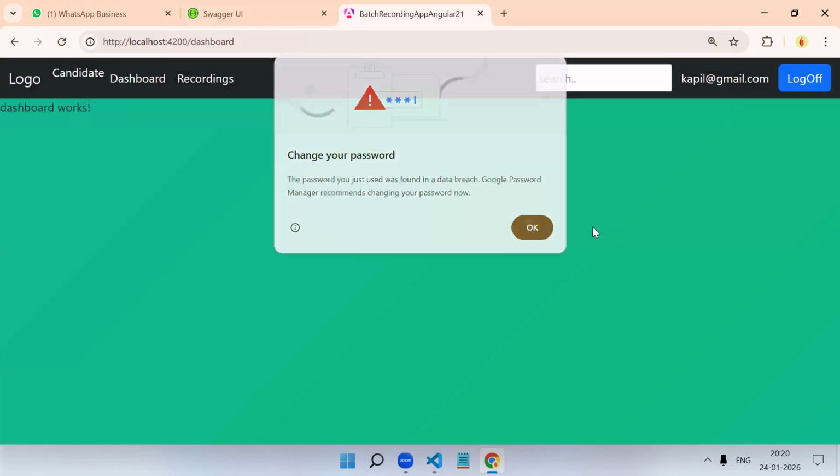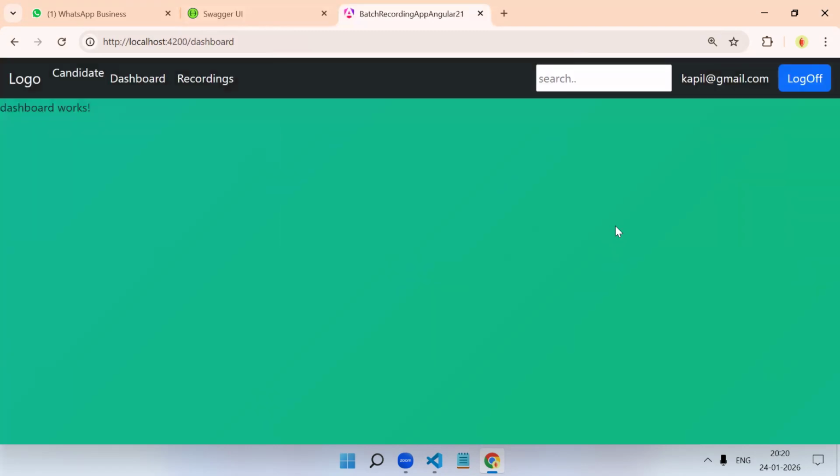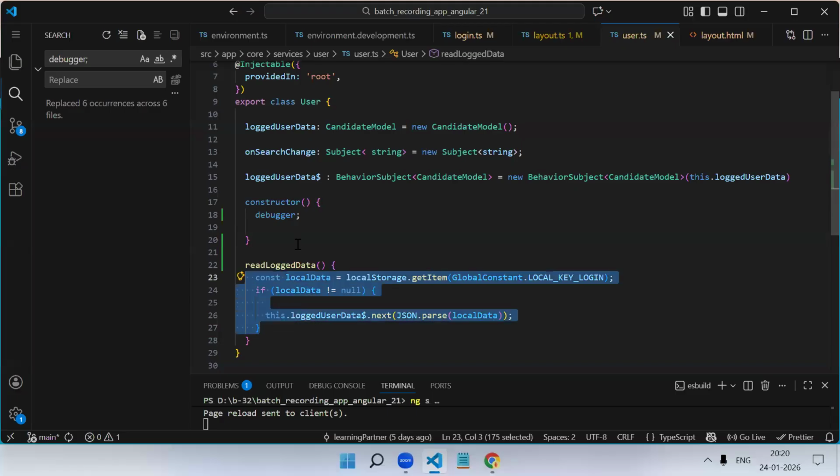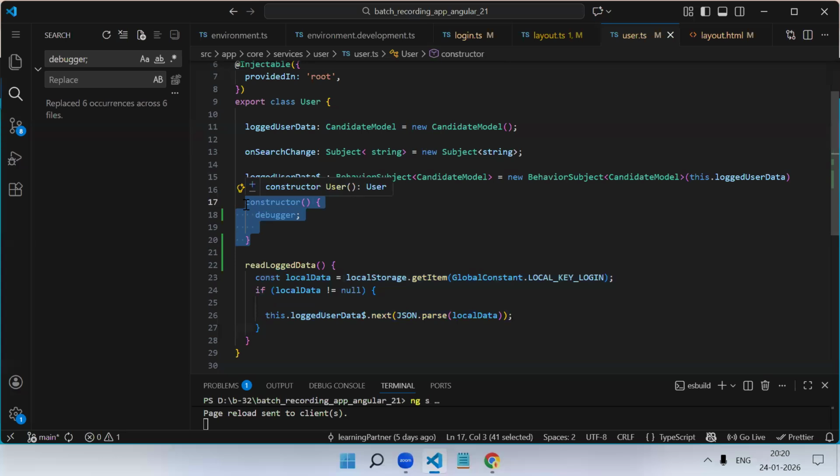It is behaving properly now without refresh, because you are manually triggering that code every time. Whenever you navigate to the layout component, this code gets executed. Earlier the constructor executed only once, when you loaded the application for the first time. It doesn't create the object again and again.